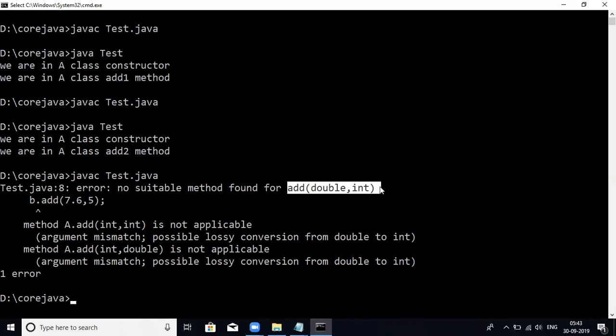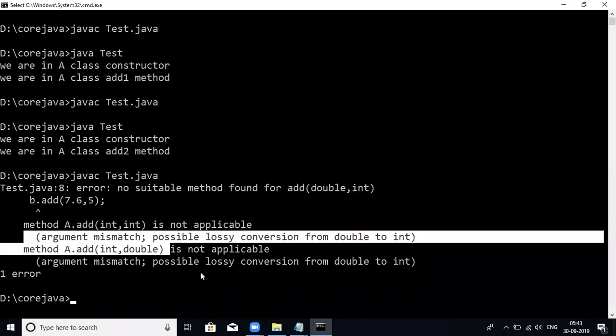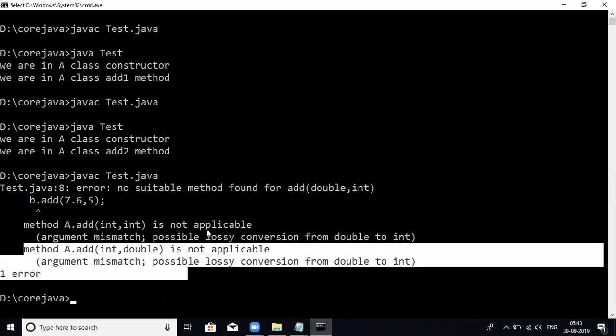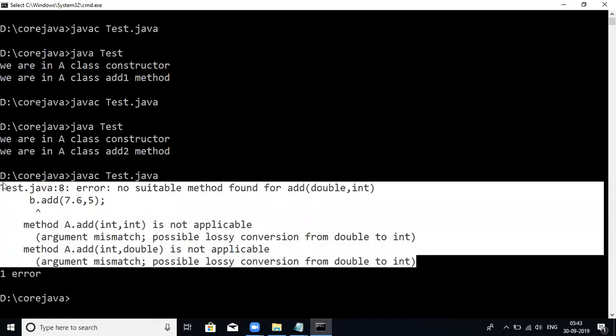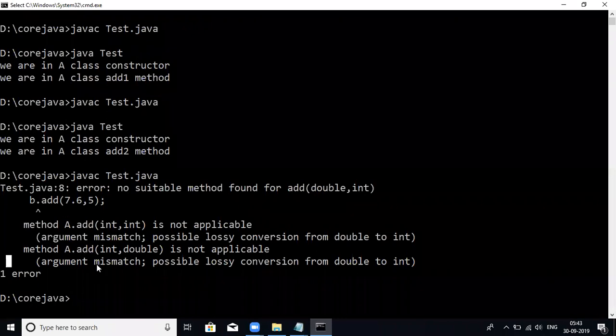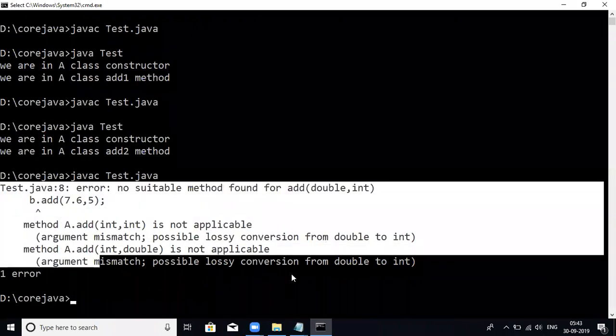Argument mismatch, possibly a method. So you are trying to call a method and it's not matching. It is clearly saying that I tried to call this method and it's not matching. Try to look at that. It's clearly giving some messages. So look at those errors, how the JVM, I mean, the compiler, is working.